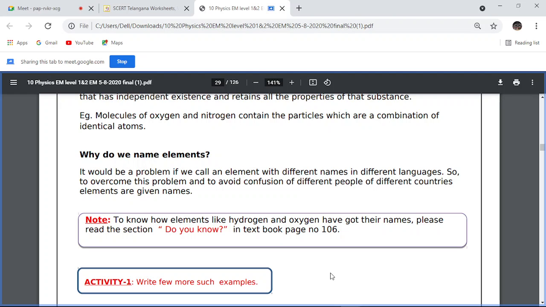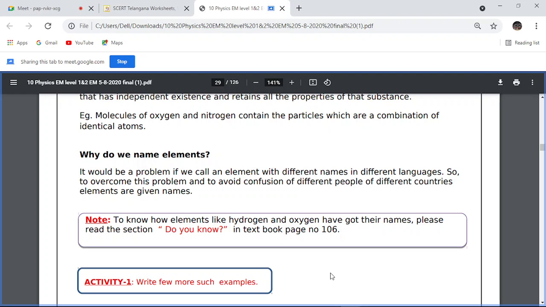Next, if you want to know some other names for some other elements, one more name is there. The place of discovery of an element can also play a role in its naming. The first was based on the property, and names are also given based on place. For example, the gas which was first discovered in the sun was named helium. Why is it called helium? Because the Greek name of sun is helio. What is the Greek name of sun? Helio.